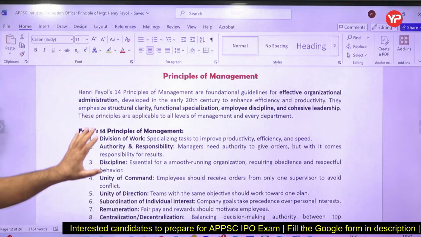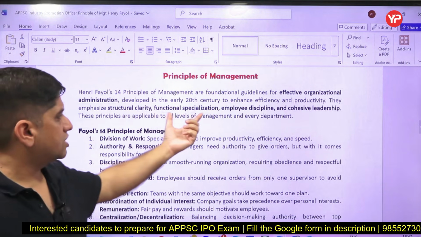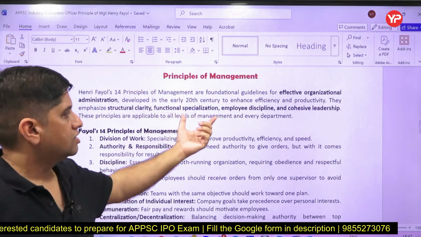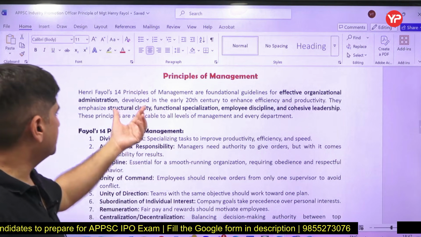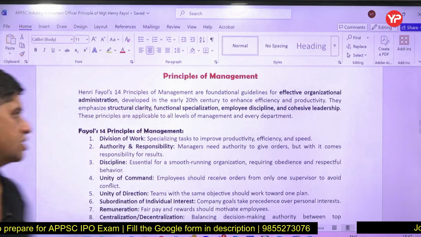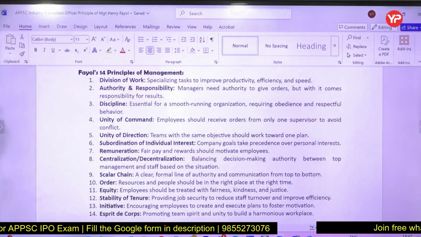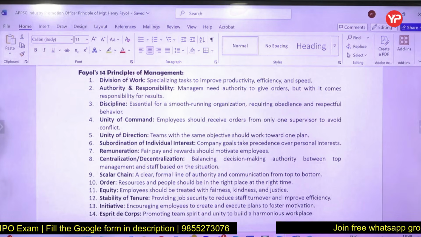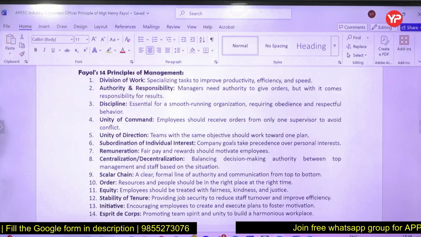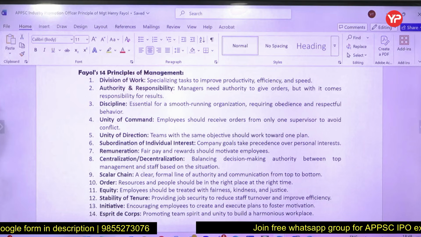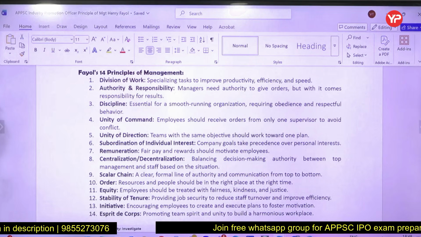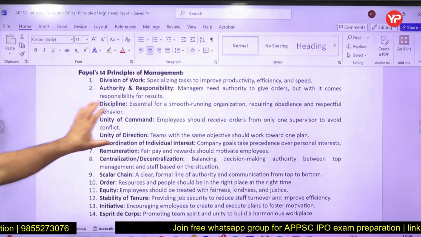So you should have functional specialization. I mean, employees should have discipline, there should be cohesive leadership, there should be structure, clarity. So what are those 14 principles? These are: division of work. Division of labor was talked about in scientific management also. So divide the work among people so that it becomes more productive, efficient, with speed you get it. Authority and responsibility.